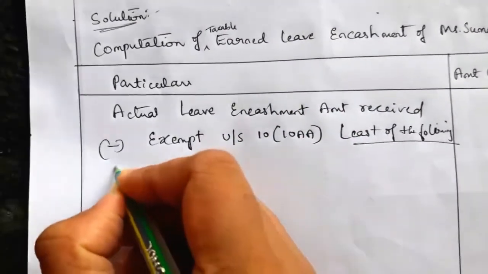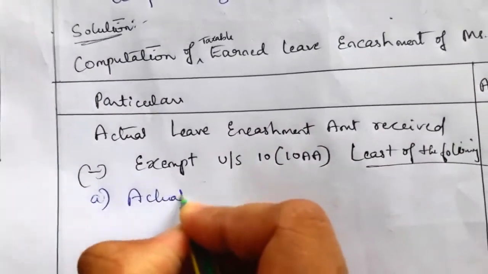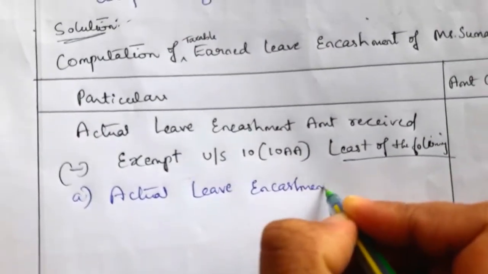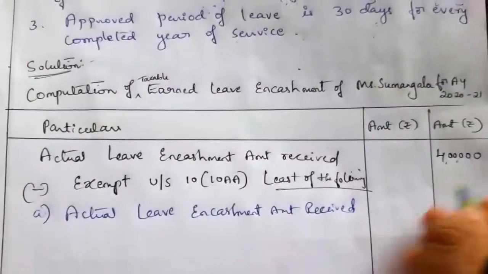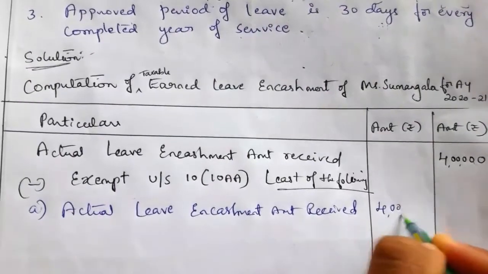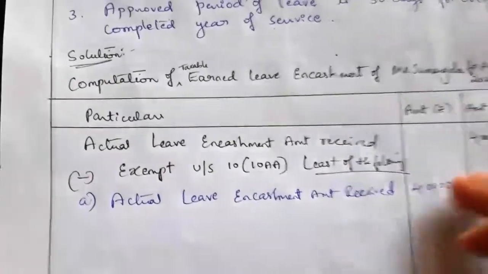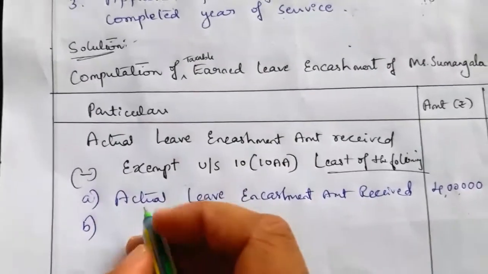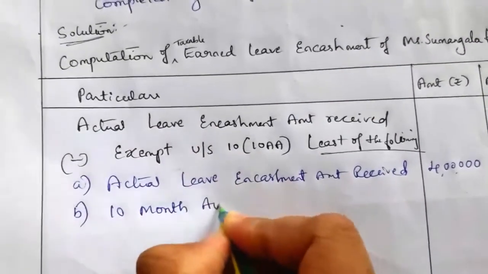First point, actual leave encashment amount received, that is the same as what she received. She can claim exemption for whatever she receives, or there might be the 10-month average salary.